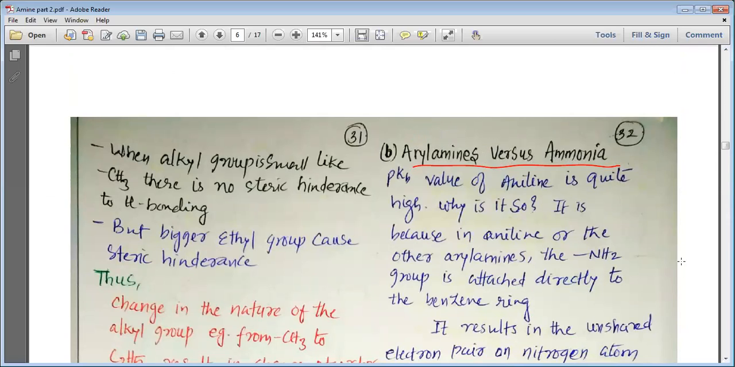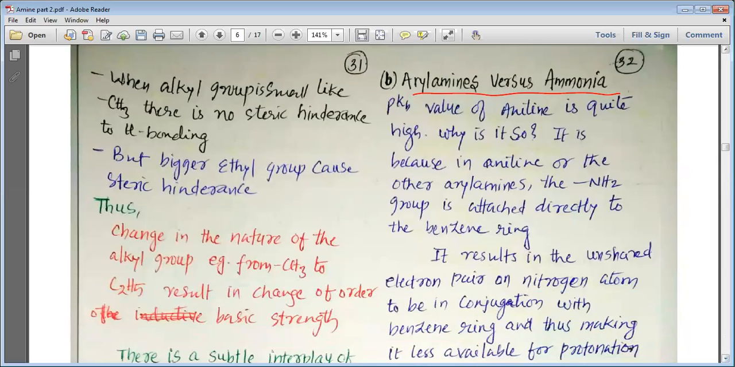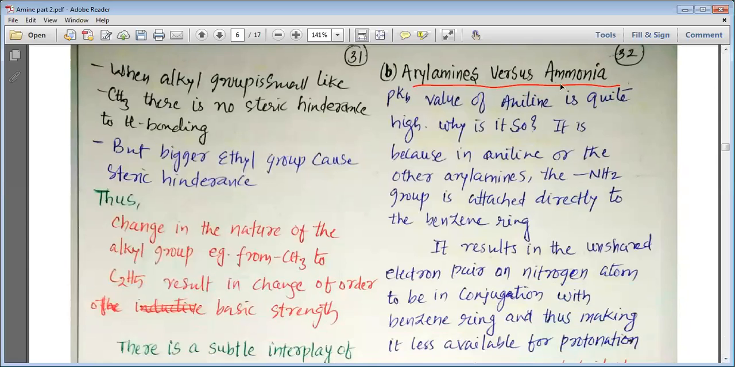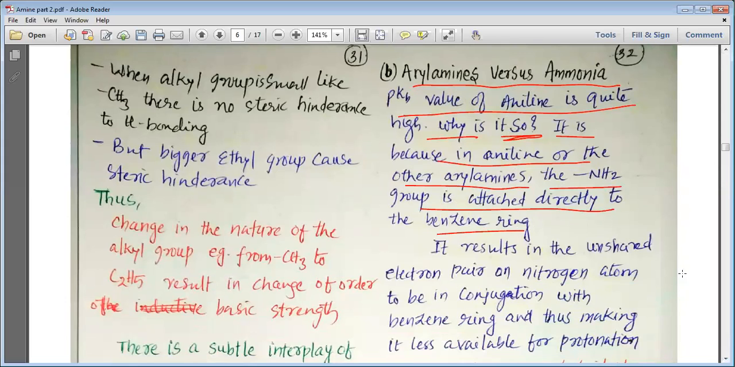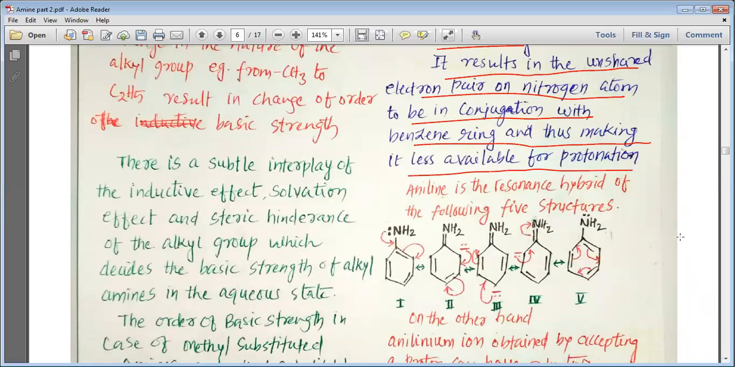Arylamine versus ammonia. Until now, we have studied the aliphatic amines. Now we want to study the aromatic amines or arylamines. The pKb value of aniline is quite high. What is the reason that the pKb value of aniline is very high? It is because in aniline, or in the arylamines, the NH2 group is attached directly to the benzene ring. It results in the unshared electron pair on the nitrogen atom being in conjugation with the benzene ring, thus making it less available for protonation.